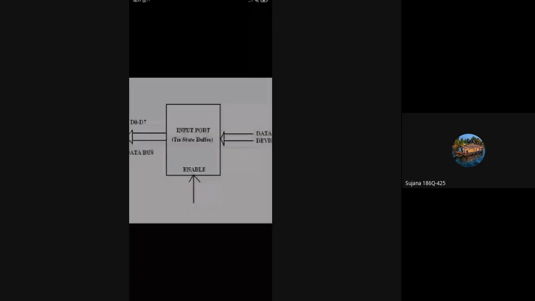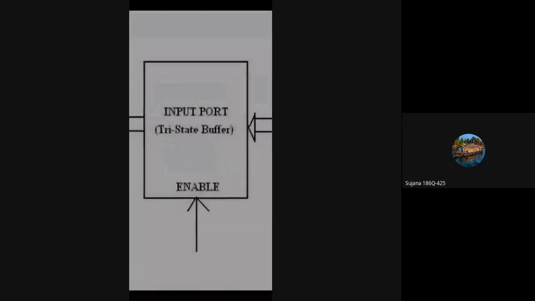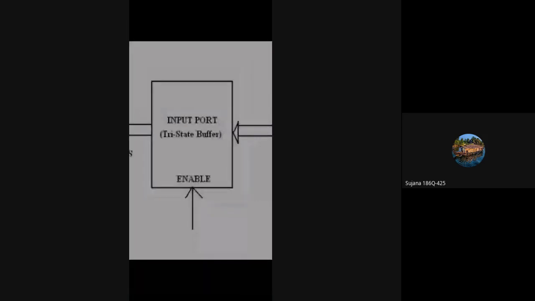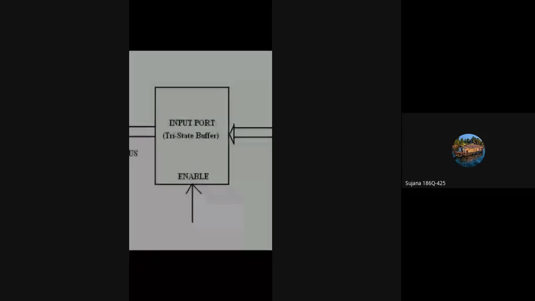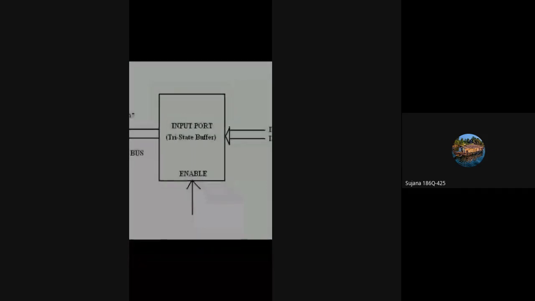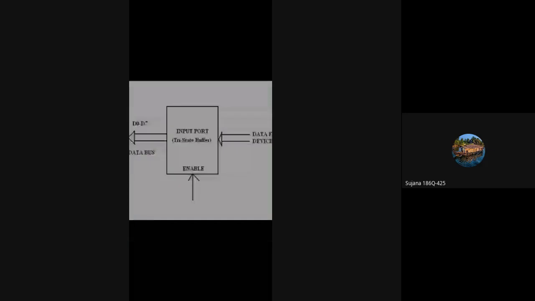Here you can see a tri-state buffer. Input port is nothing but a tri-state buffer. The simplest form of the input port is to use a tri-state buffer. So how can we create an input port? By using a buffer, we can create an input port. So here the simplest form of the input port is a buffer. We are considering a buffer circuit here.